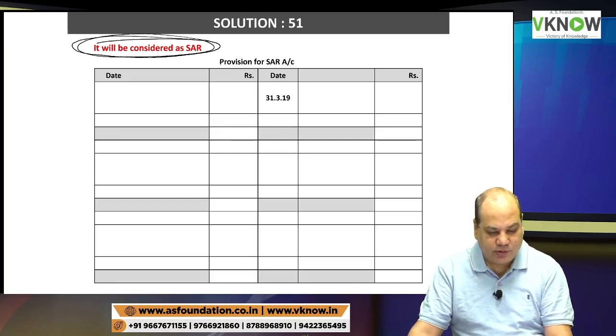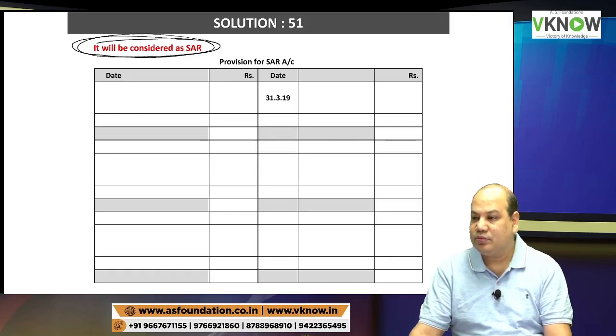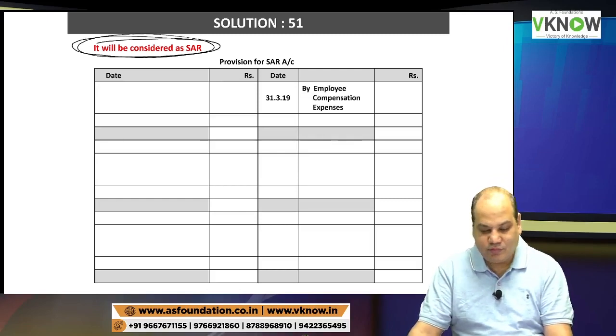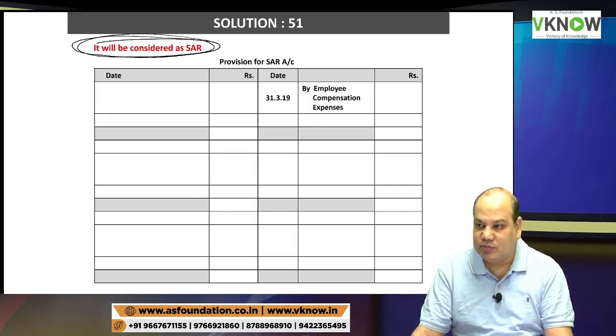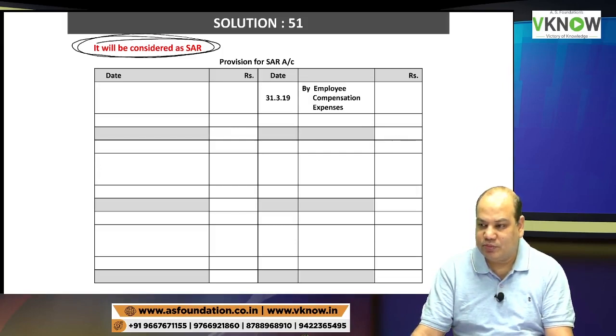Go to your previous answer, question number 50, case A. The provision for SAR account you have prepared, good news, same thing you have to copy. Oh, so easy. Just copy paste the same thing, because if it is provision for SAR, the calculation will remain the same. By employee compensation expense account, same thing you have to copy.